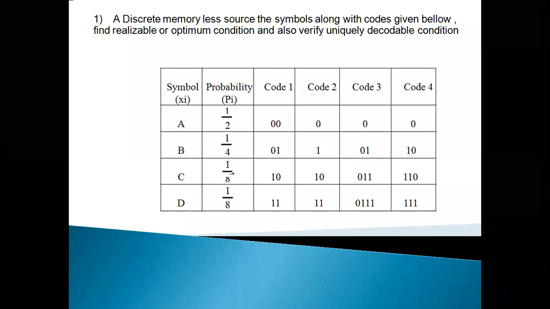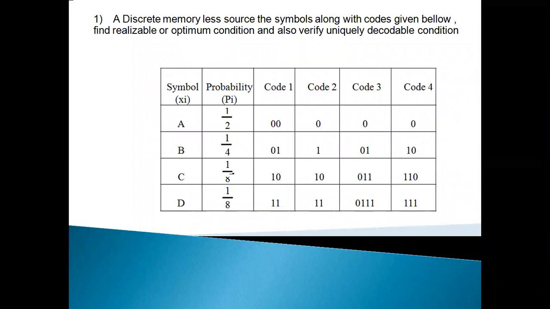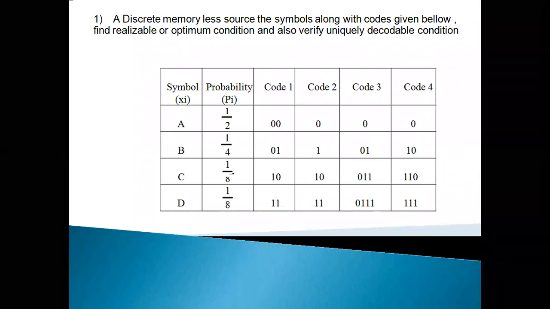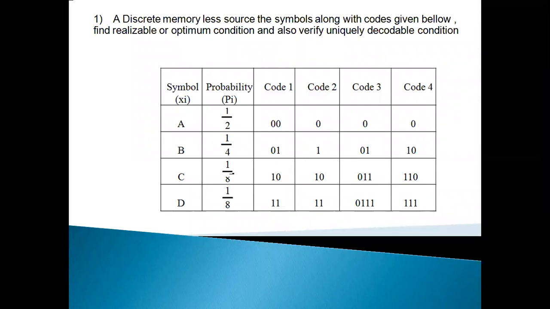Sigma 2 to the power of minus Ni less than or equal to 1 is the condition of the Kraft inequality. So that is 2 to the power of minus 1 plus 2 to the power of minus 1 plus 2 to the power of minus 2 plus 2 to the power of minus 2. What is 2 to the power minus 1? It is 1 by 2. 2 to the power minus 2 is 1 by 2 into 1 by 2.